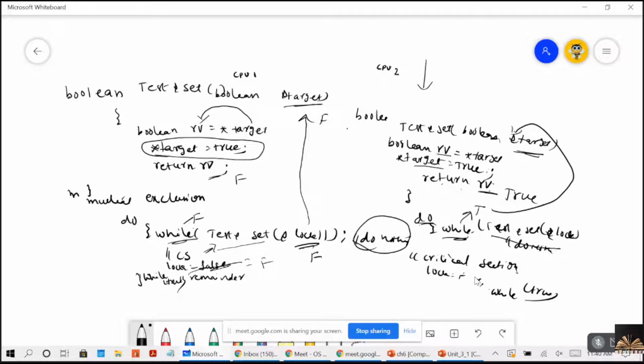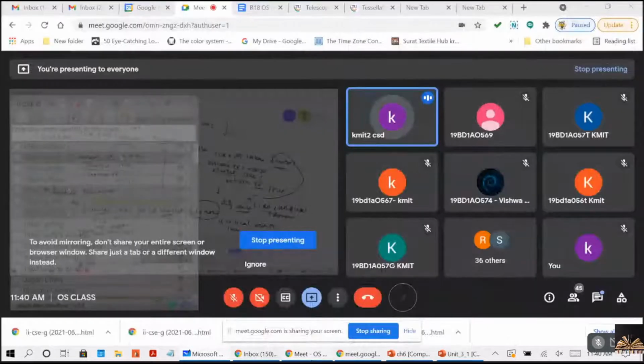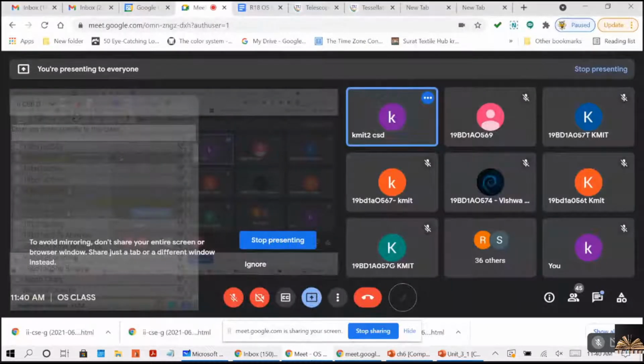This is how we will allow the processes to use the critical section, right? By making use of the hardware instruction test and set. Clear for you all, guys? Yes? Please respond.